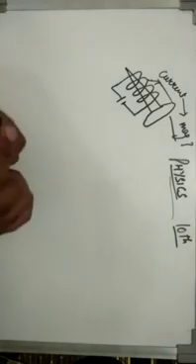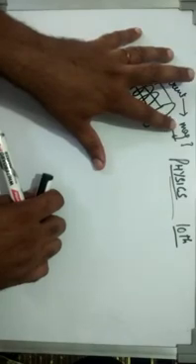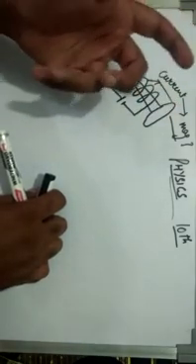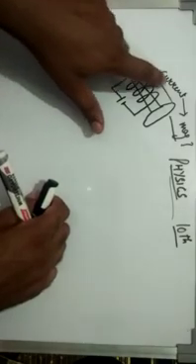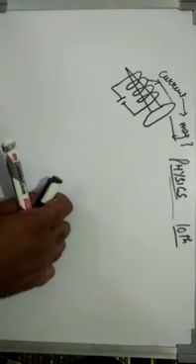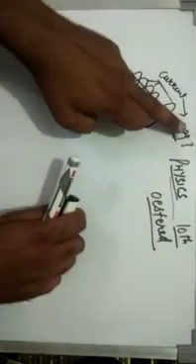Now the question is, if today we know that current is responsible for the production of magnetism, then there must be someone who has made this discovery. From where exactly and how exactly did this concept that current can produce magnetism come about? It came from the experiments performed by Oersted. Oersted was the first person who gave us this idea that current can produce magnetism.